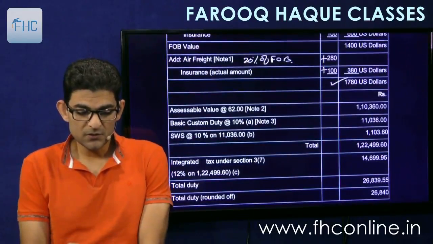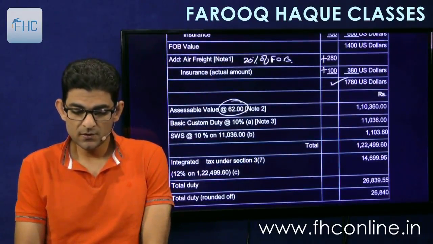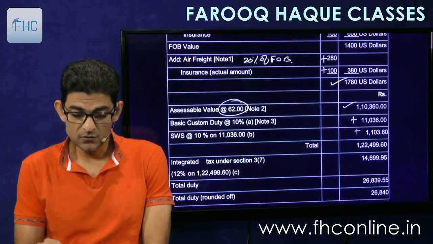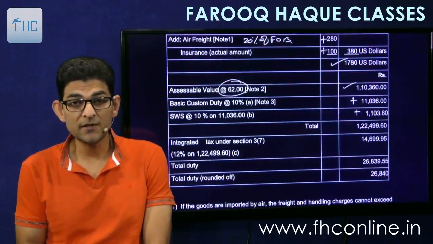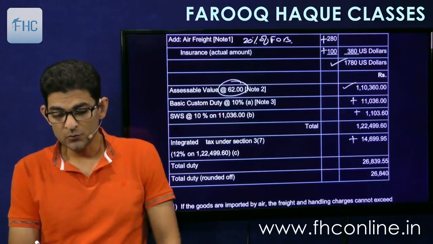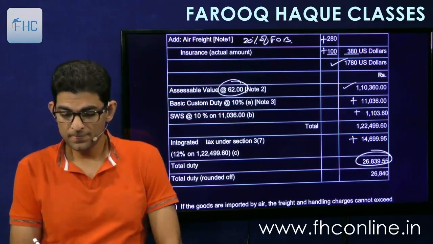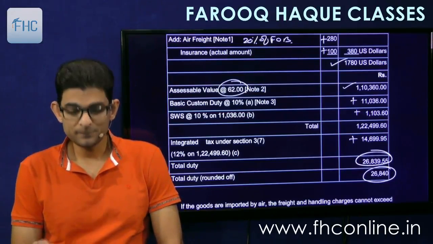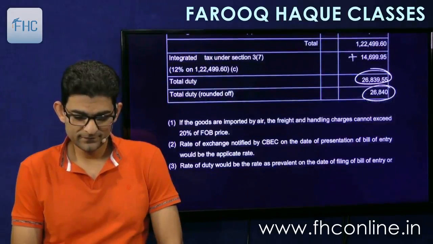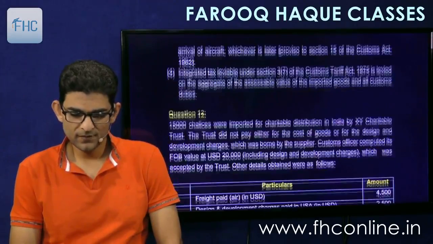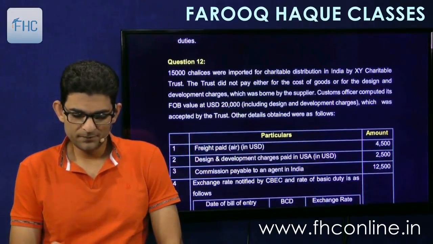Then you multiply it by 62, so you will get the rupees. Then add basic custom duty. On basic custom duty you add SWS, so you get total. On total you add the integrated tax at the rate of 12%, and you will get the total duty payable, rounding off to 26,840. Then question number 12.